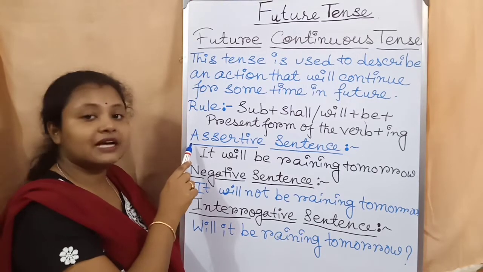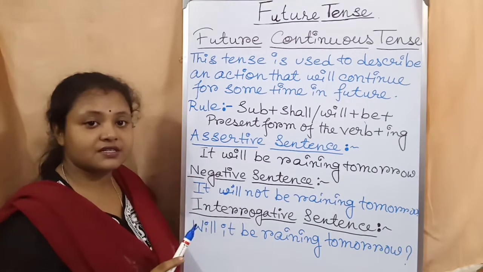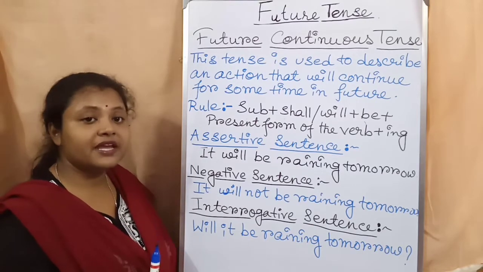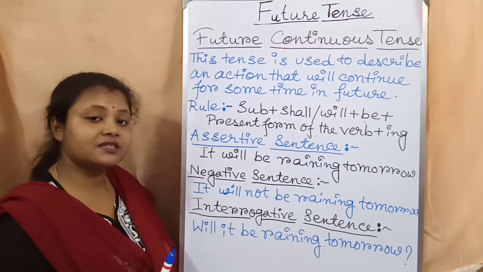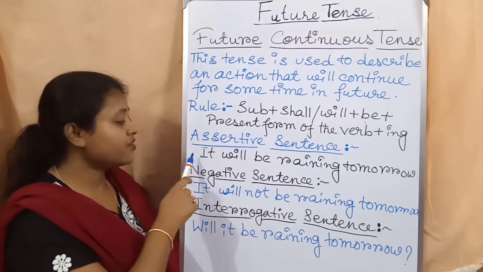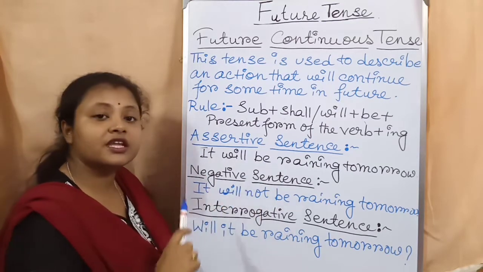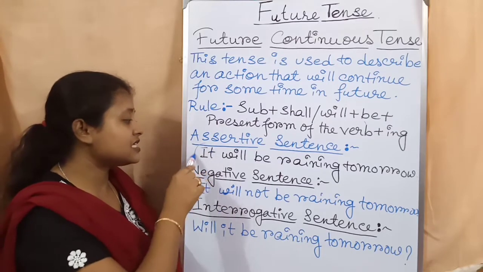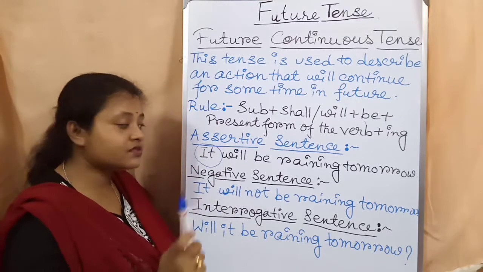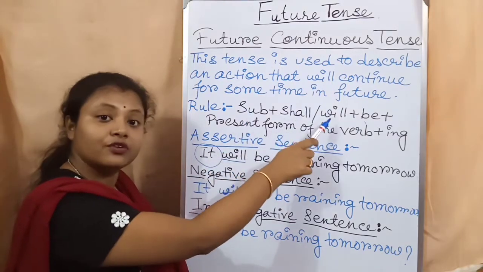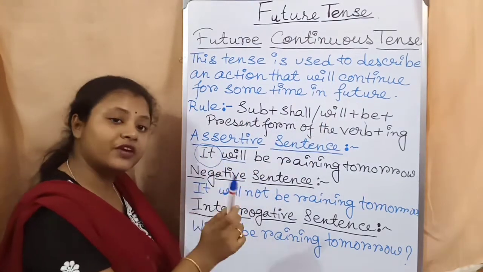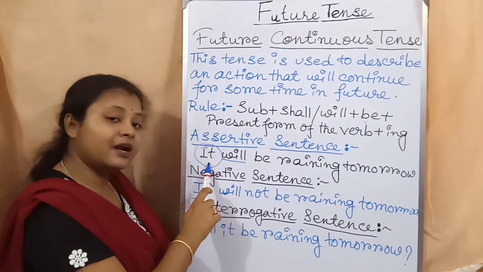Now, let's come to the assertive sentence. If I tell you to give me an example of future continuous tense in assertive sentence, what will you write? You will write, it will be raining tomorrow. So here it is the subject, students. After that, shall or will, I told you, you have to write shall or will. So here I have used will because it is the third person.